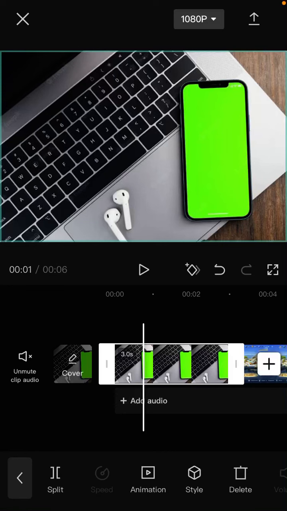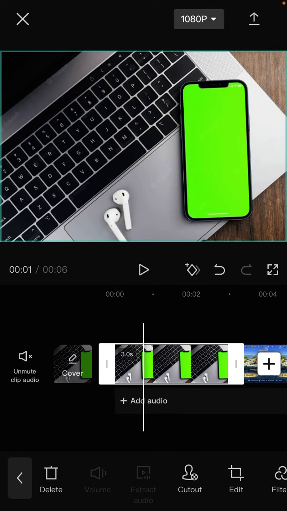Hello everyone, in this video I'm going to show you how to use Chroma key on CapCut green screen in iPhone or Android. So here's a clip with green screen and I'm going to use Chroma key.